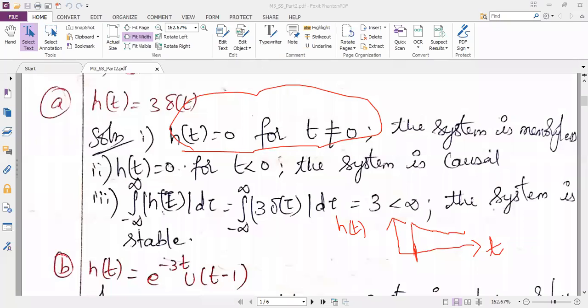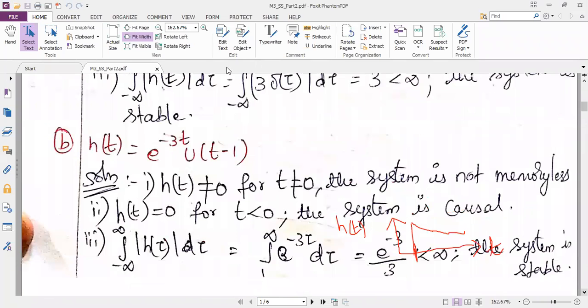I will show you. You can see on the screen, I have written the condition. H of t is not equal to 0 for t not equal to 0. Therefore, the system is not memoryless. Simply, you cannot write that the system is not memoryless. You should write why it is not memoryless along with the condition.